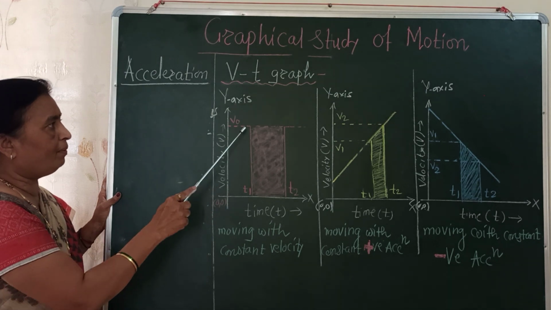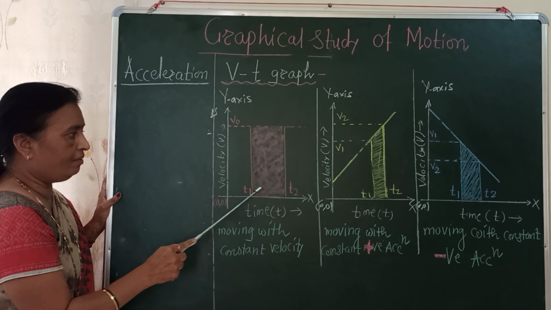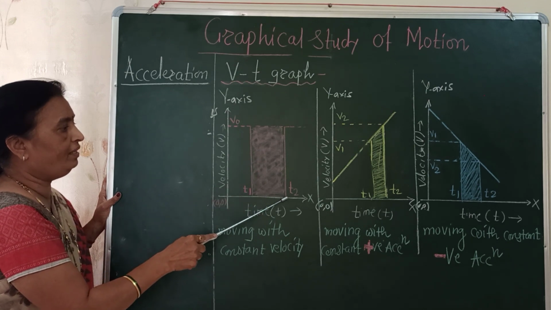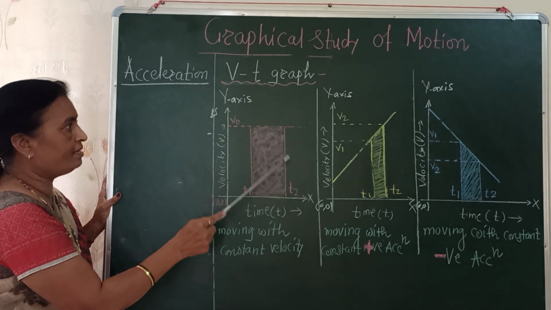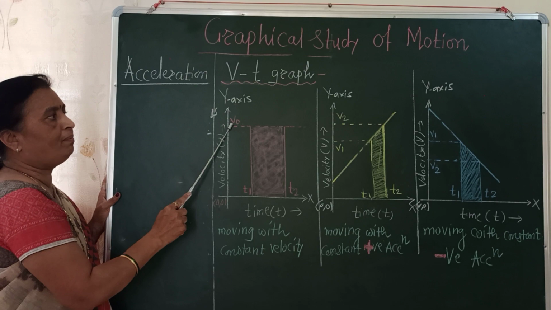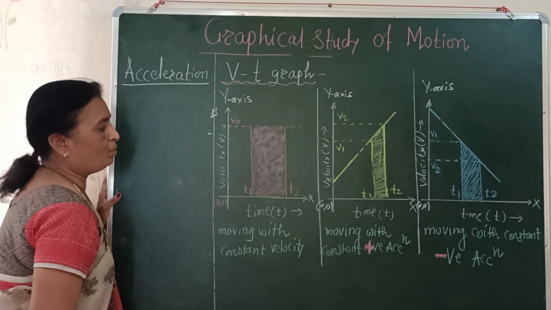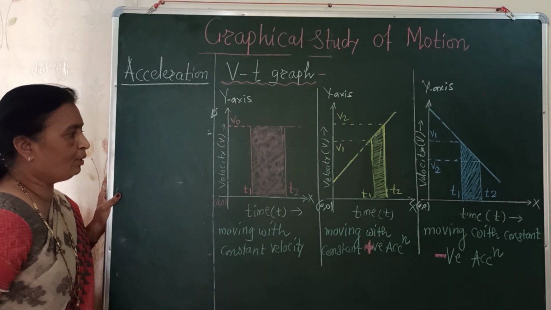At time t1 the particle has the same velocity v1. As time goes on changing and the particle reaches t2, the velocity of the particle does not change. Velocity remains constant throughout the motion, so we say the particle is moving with constant velocity.